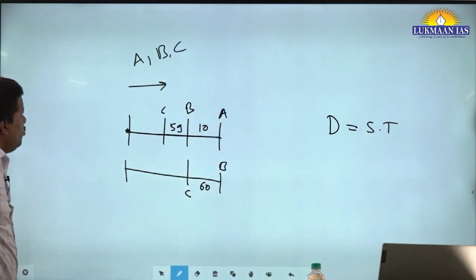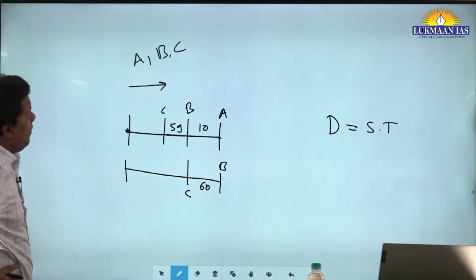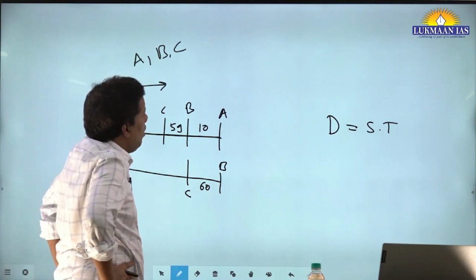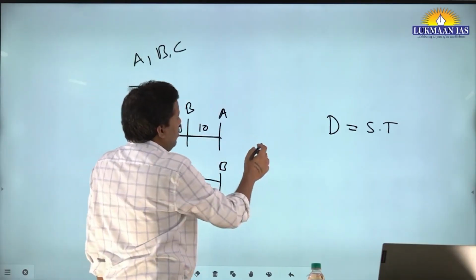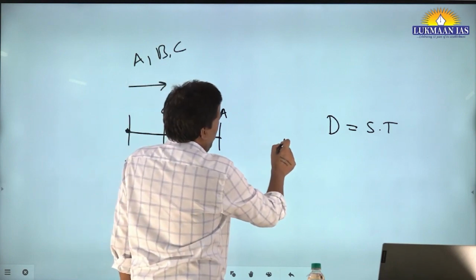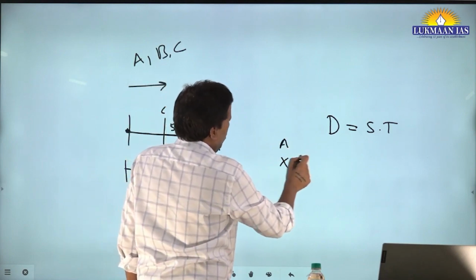So how are you going to solve it? See, now here comes the visualization. Let's say in the first situation, this distance is x. A covered x.